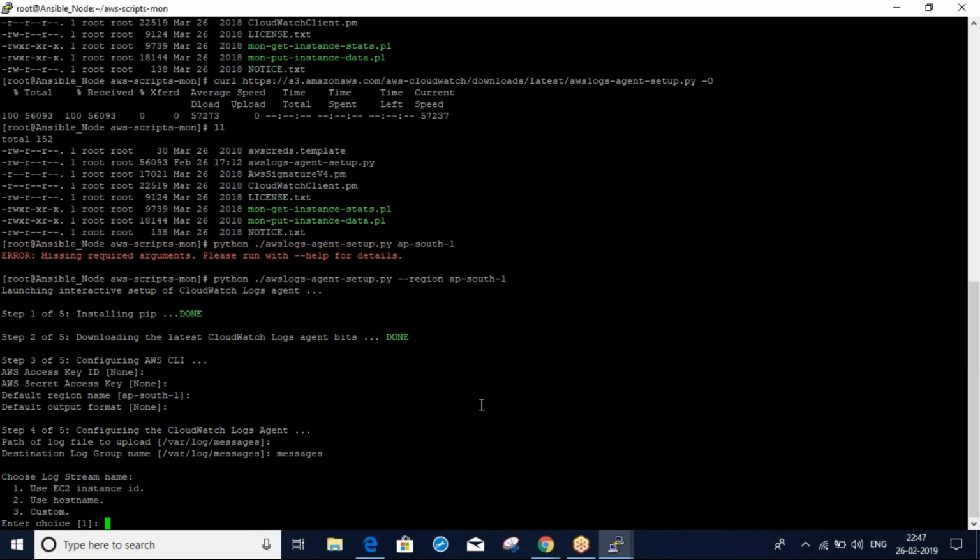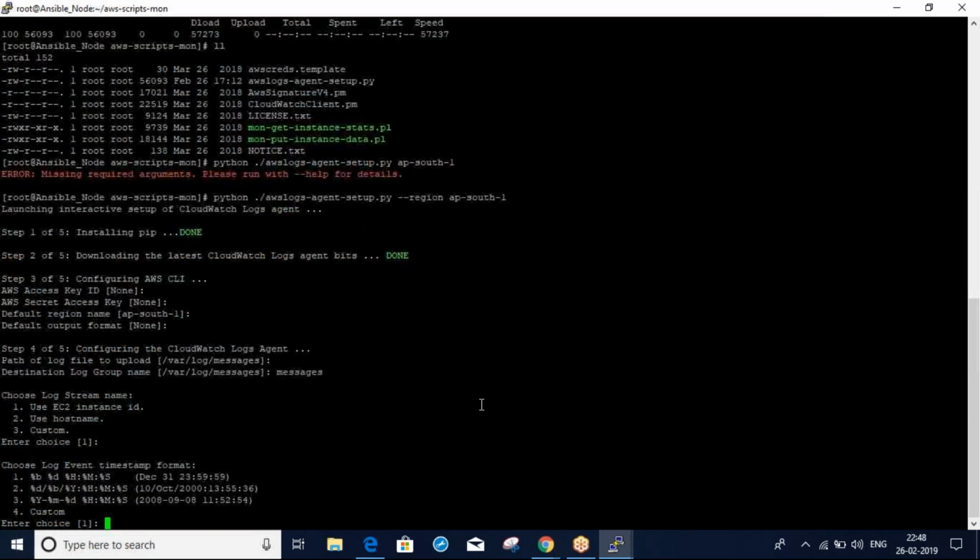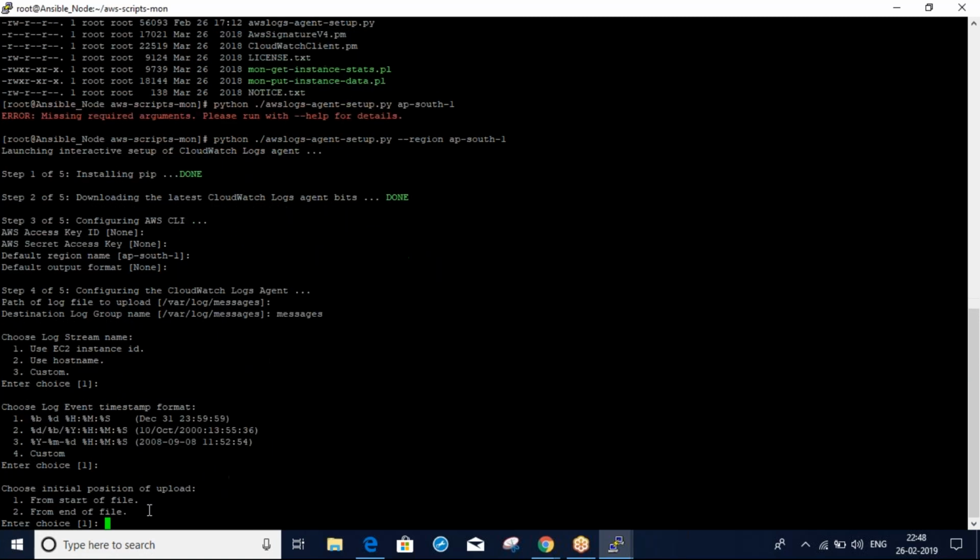The log stream name can be the host name, custom, or instance ID. By default, instance ID. Then the time format, the timestamping, whatever you want. The position of the file, start of the file or end of the file. I'm giving default.